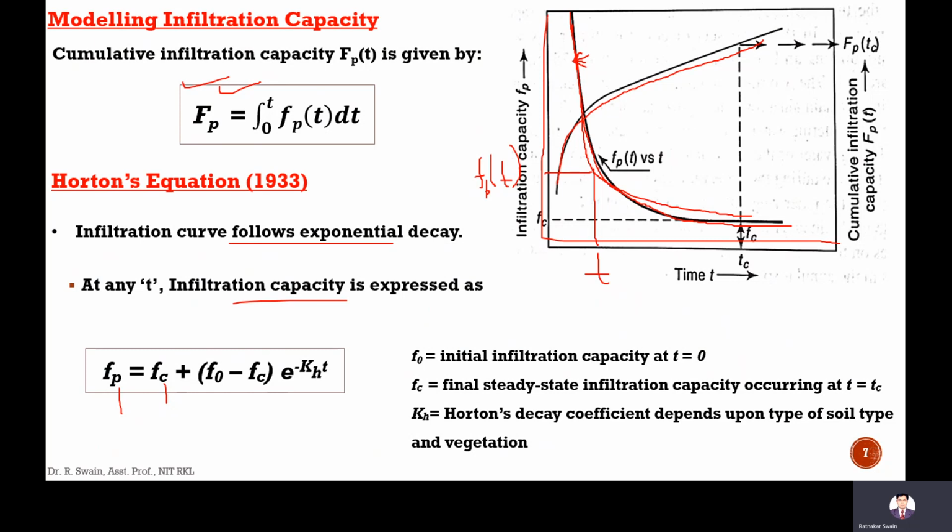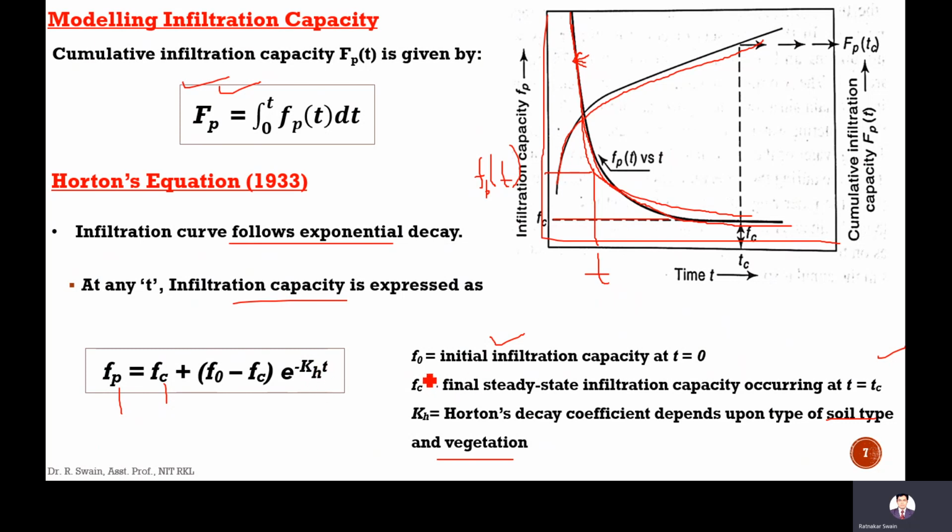It depends upon the soil type and vegetation. f0 is the initial infiltration capacity at time t equal to 0, and fc is the final steady state infiltration capacity occurring at time t equal to tc. So these are the parameters here.